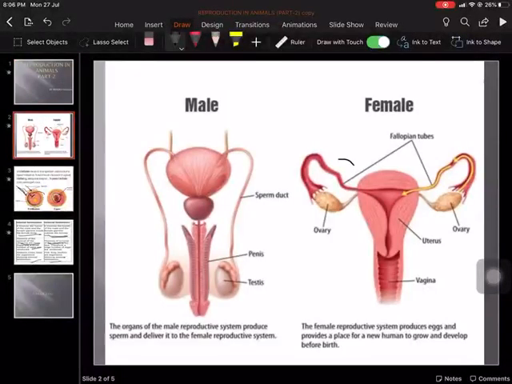Dear student, today we will study the male and female reproductive organs. We have done reproduction in oviparous animals. Today we will study reproduction in viviparous animals, and the most developed viviparous animal is human.